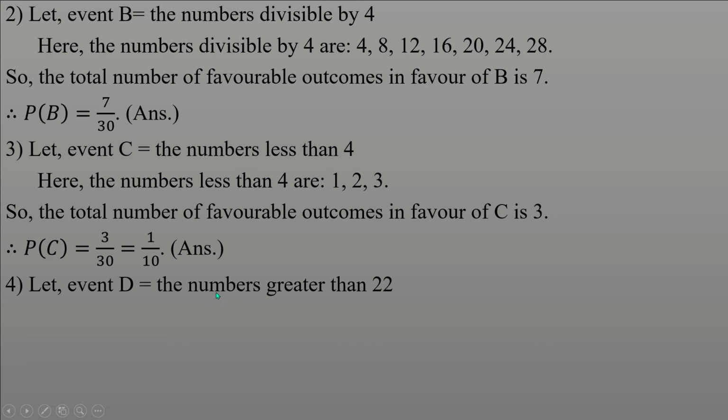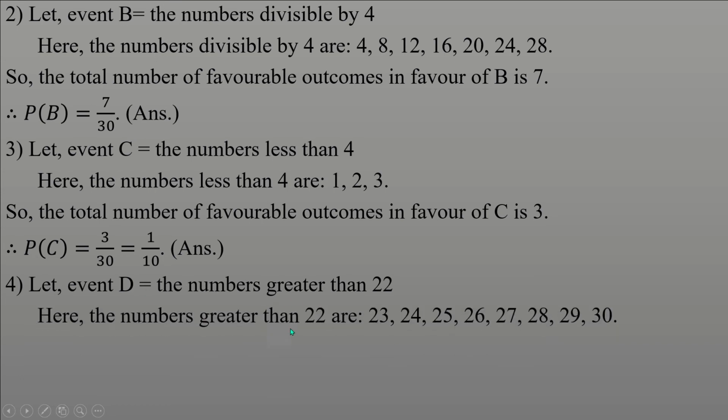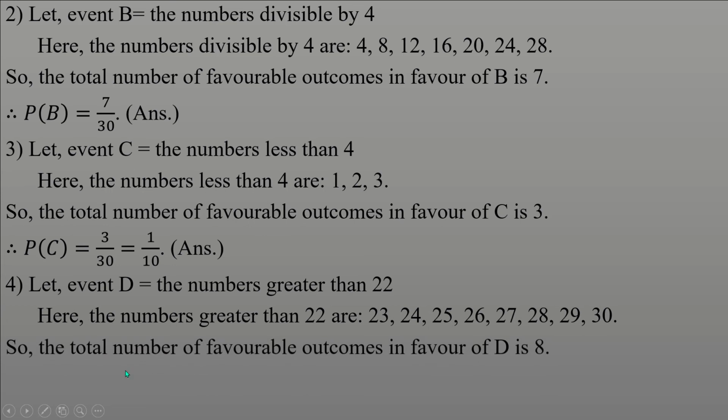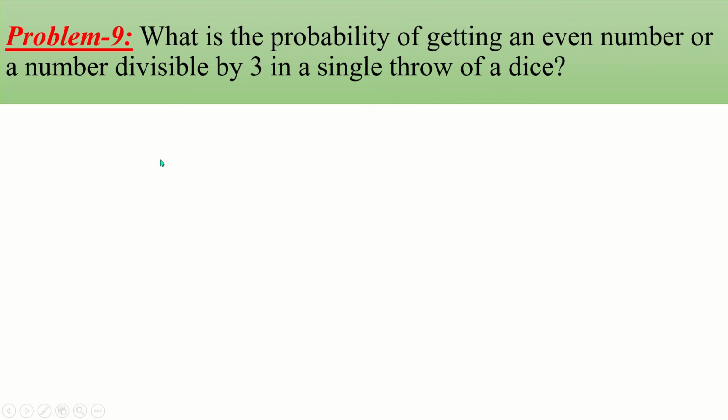Four: let event D be the numbers greater than 22. Here the numbers greater than 22 are 23, 24, 25, 26, 27, 28, 29, 30. In total that's 1, 2, 3, 4, 5, 6, 7, 8. That means the total number of favorable outcomes in favor of D is 8. Therefore, the probability of D is equal to 8 by 30. After calculation, we'll get 4 by 15. This is the required answer. Clear, everyone? Okay, now follow the next problem, 9.